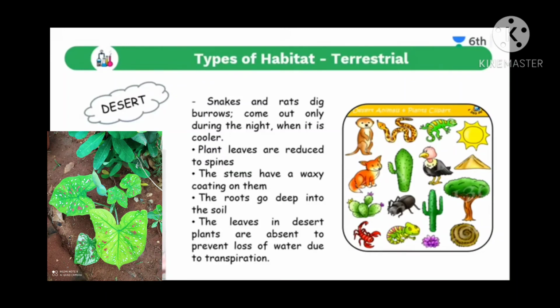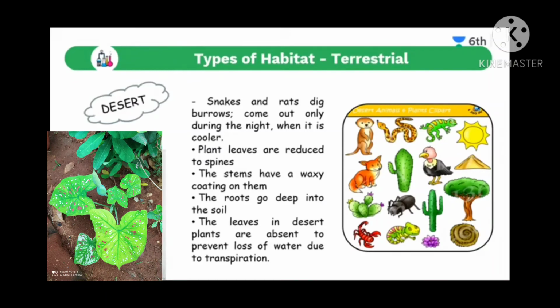Actually that is a stem, not a leaf, and the spines which appear on those stems are nothing but leaves, but they have modified themselves into spines, just to overcome the hot climatic conditions. Here spines do not allow the evaporation of water from the plant body. Okay, so here the leaf has been modified into spines.